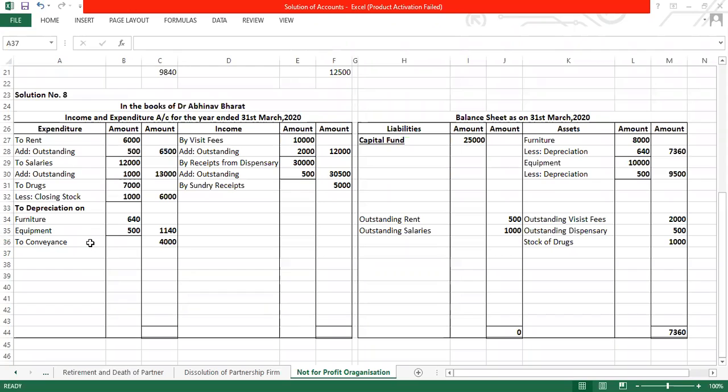After conveyance, they have told us stationery of 500. It's an expense, revenue expense. Every time you need expense, that is stationery of 500. Then electric charges of 5,000. Then what they have given you, journals that they need to record. The amount of journals are 500.